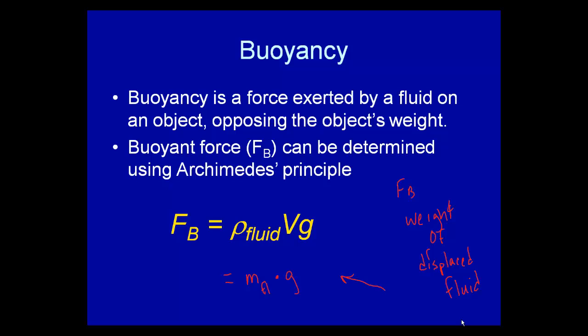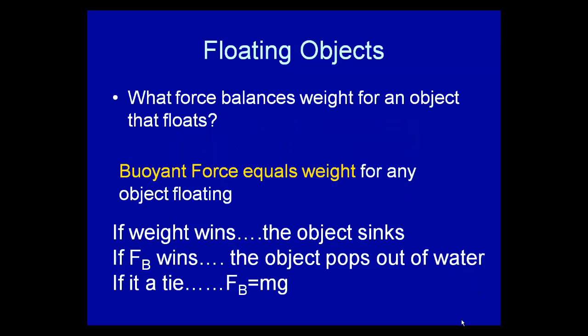If you think about it, all we're really doing is taking the mass of the fluid times g. The mass of the fluid would be the density of the fluid times the volume. So what we're really doing is just saying F is equal to m times g. But when we're talking about buoyancy, it's the mass of the fluid that's important.